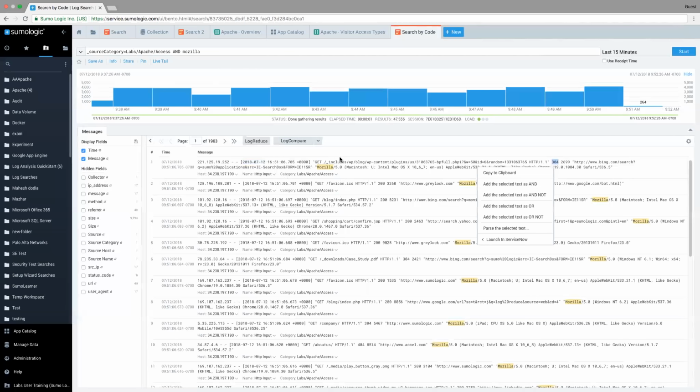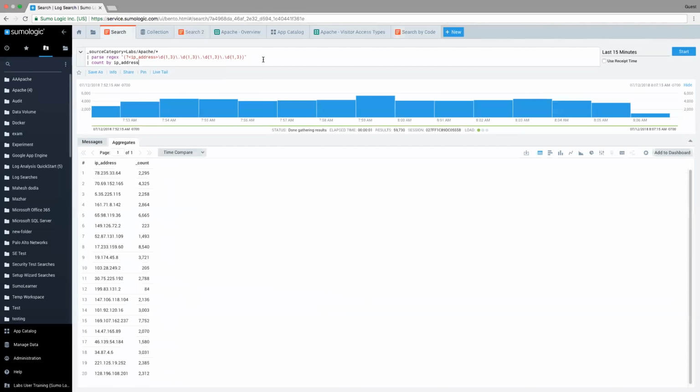What I can do is create a parsing expression that's going to allow me to do that. I actually have about three different ways I can parse these fields out. So let me show you one way to do it. And actually for this example, I'm going to parse out the IP address. That will just be, I think, a better illustration. So I'm going to just steal some code that I was playing with earlier and bring it in here, and I'll explain what exactly I'm doing with this code.